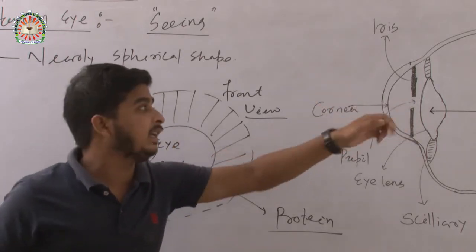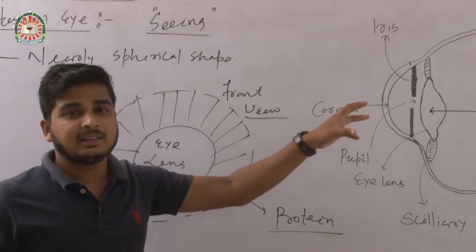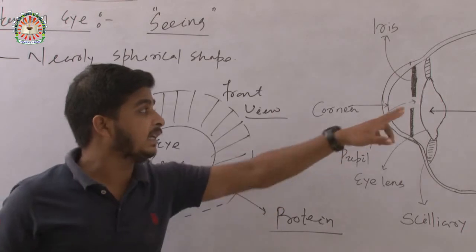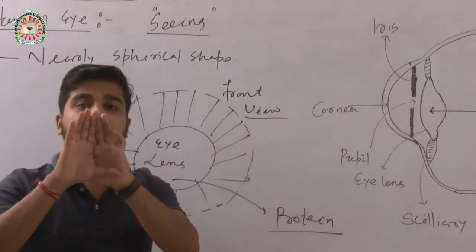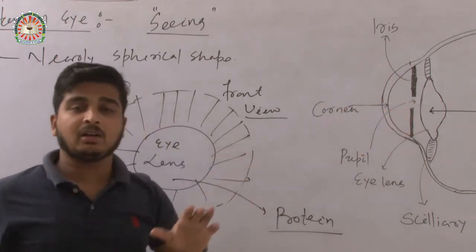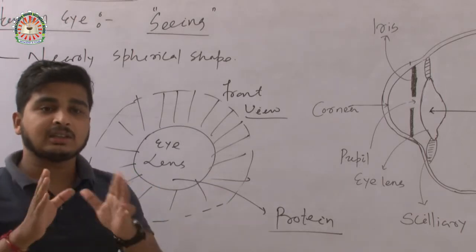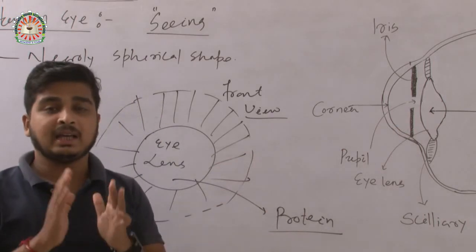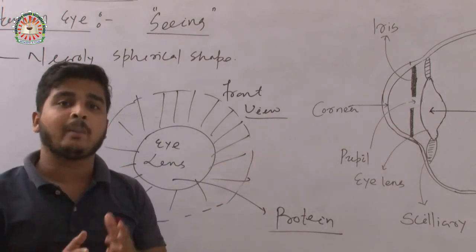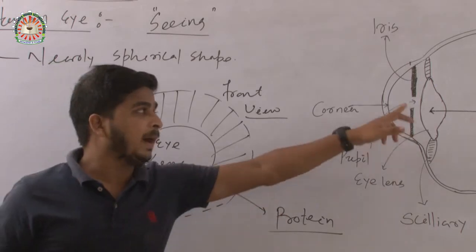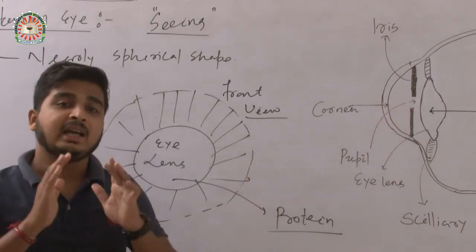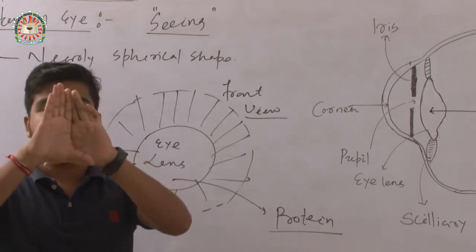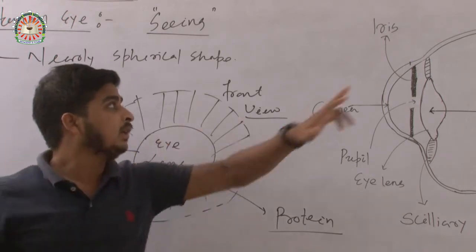Or if 1000 rays are coming, then the eye is sensitive to so much light, and the screen should decrease itself in order to let in less light. So the function of the iris is to control the light entering our eyes. The function of the iris is to control the rays of light that are coming to our eyes. It works like this.